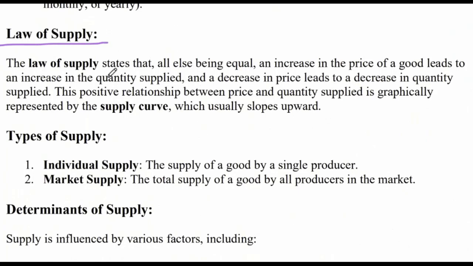The law of supply states that all else being equal, this is a common standard format for both the law of supply and the law of demand.